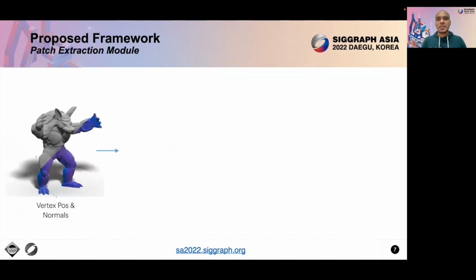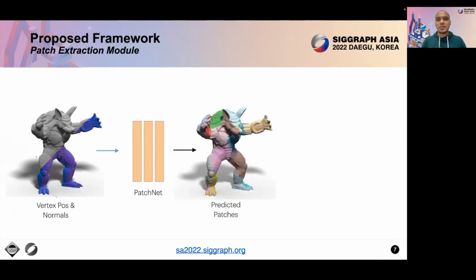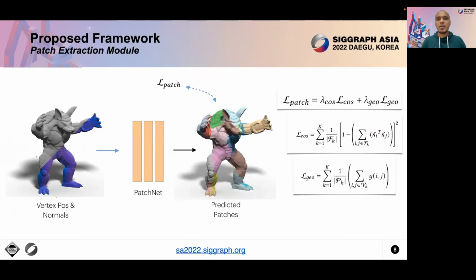We frame the problem of patch extraction as a self-supervised segmentation task that utilizes local features and geodesic laws for estimating patches. We use a diffusion-net backbone called PatchNet that assigns each 3D point of the surface to one of the patches. Loss L patch is designed to achieve this task. The loss L cos ensures that the patches formed are as flat as possible. This is imposed by minimizing the cosine similarity of the normals of the vertices belonging to each patch. The loss LGO ensures that the patches formed are not disjoint by minimizing the geodesic distance between each pair of vertices within the patches formed.